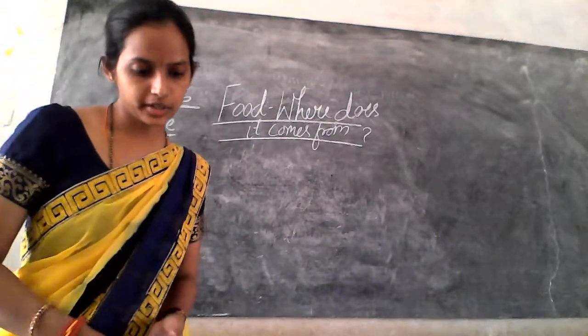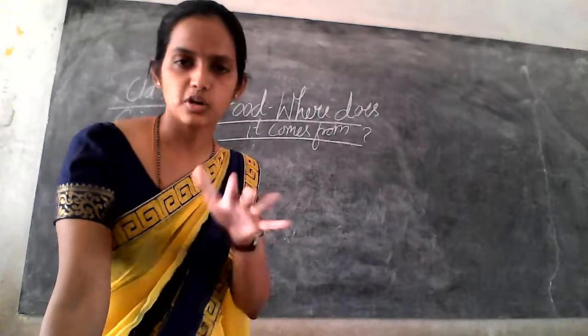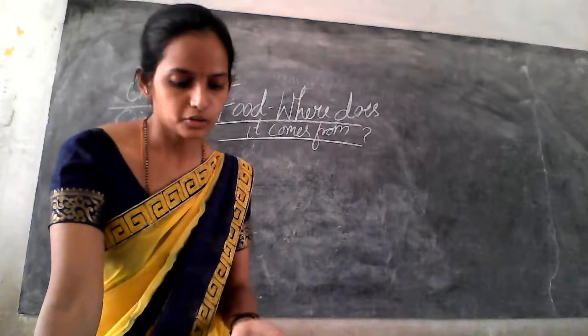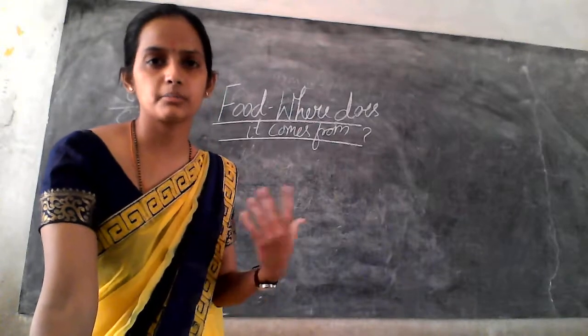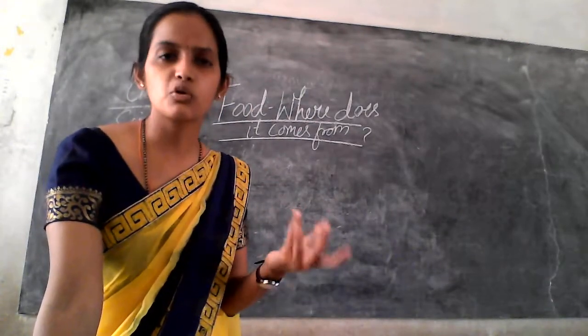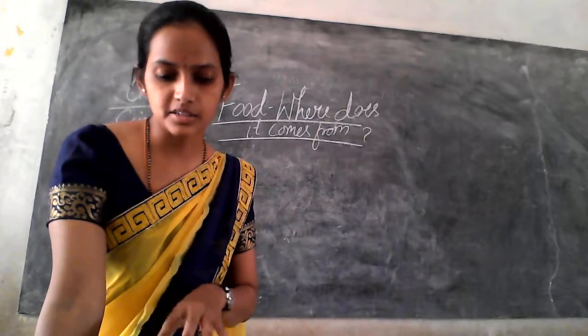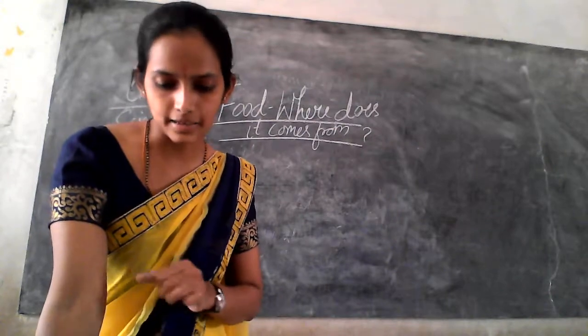Now, moving to the next part, you can try with some other dishes or foods. I have taken the kheer example. You can try with some other food items, like they have given idli, chicken curry, and a few more food items. Now moving to the next part, that is the parts of the plant.